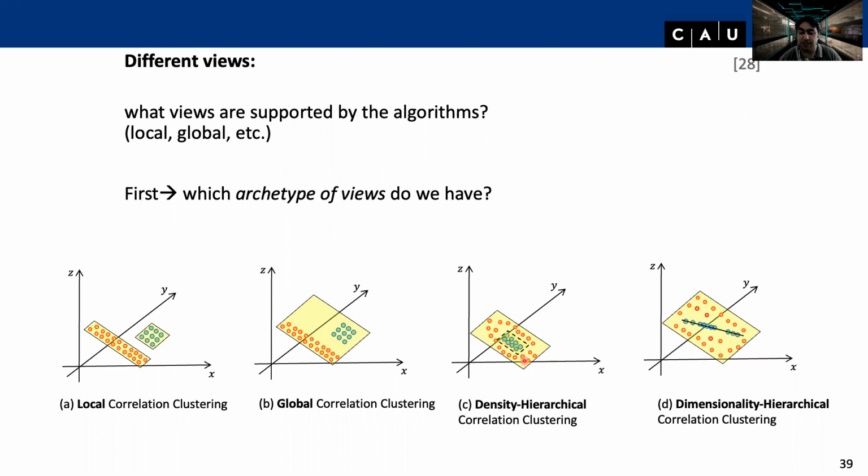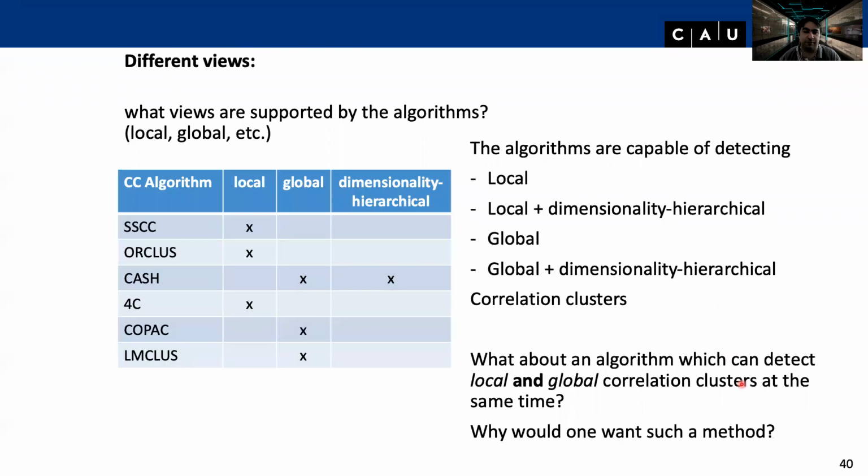For density hierarchical, we do not yet have any algorithms, but for dimensionality hierarchical, we have something like HiCO, which detects, for instance, in a three-dimensional space, a two-dimensional linear subspace cluster, and on that plane it detects a linear subspace cluster, a line, one-dimensional. So basically, we have local, global, in parentheses density hierarchical, and dimensionality hierarchical.